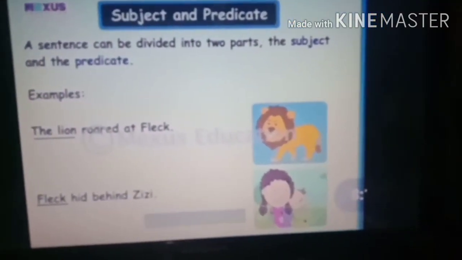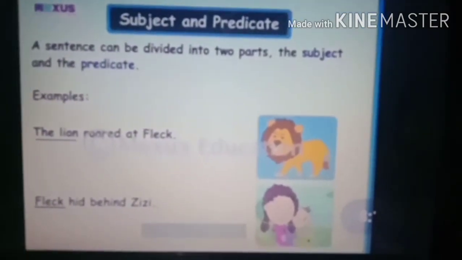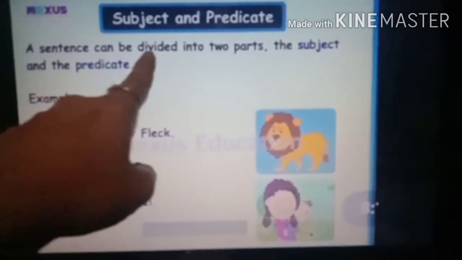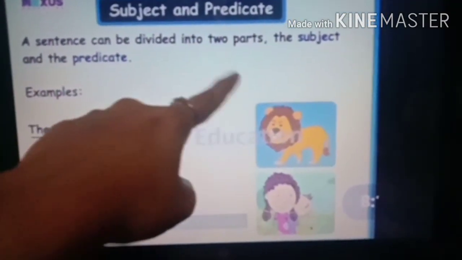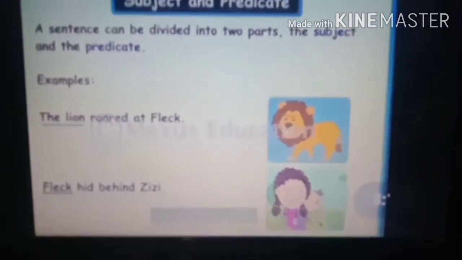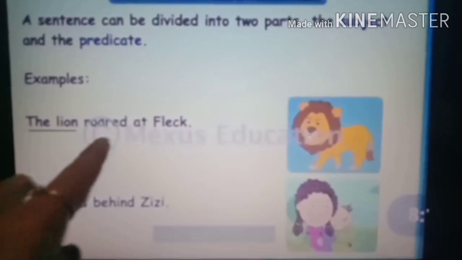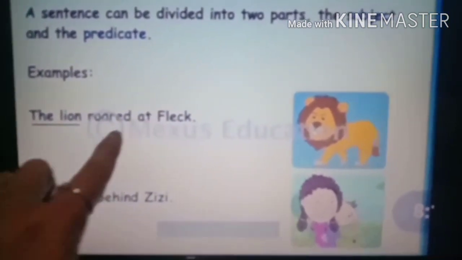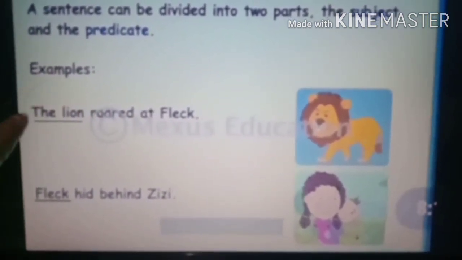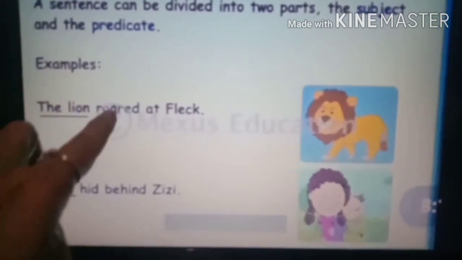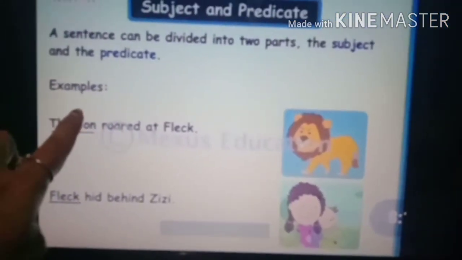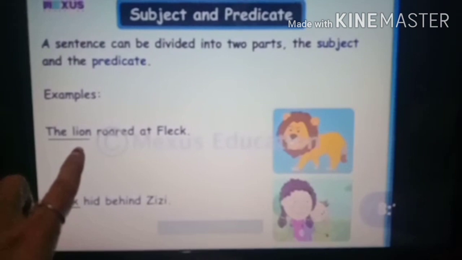Subject and predicate. See here the definition is given. A sentence can be divided into two parts: the subject and the predicate. Here also examples are given. The lion roared at Fleck. In this sentence about whom are we talking? The lion. So the lion is the subject. And what is given about the lion?